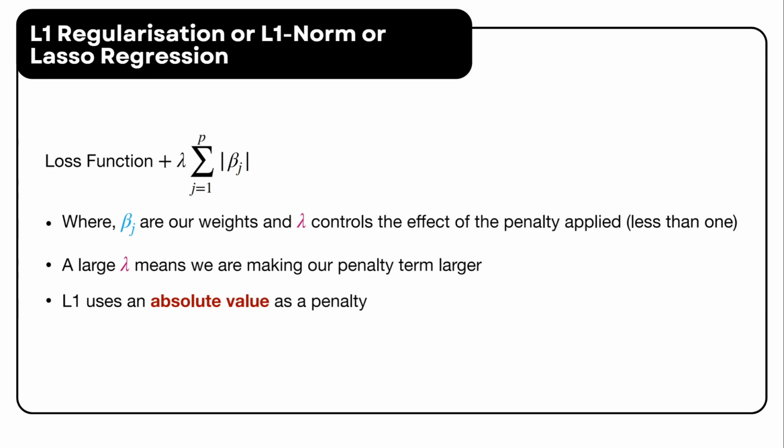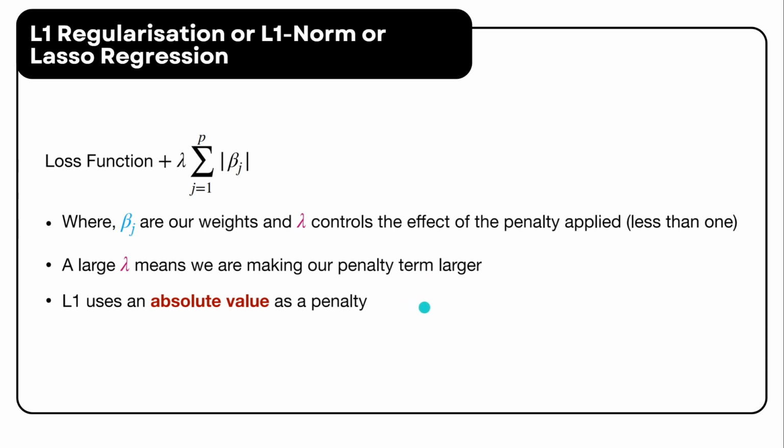And next is the lambda. Here it is the tuning parameter that controls the strength of the penalty, typically set to a value less than 1. A larger lambda increases the penalty term, effectively encouraging sparsity in the model.